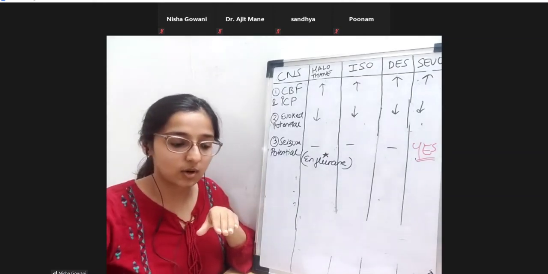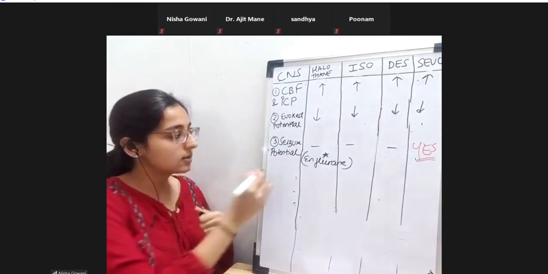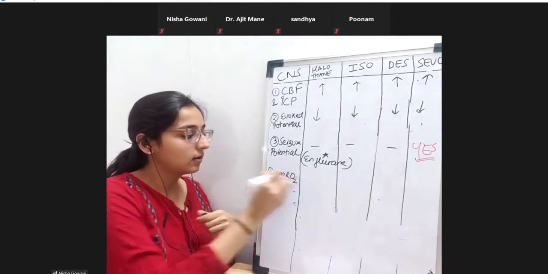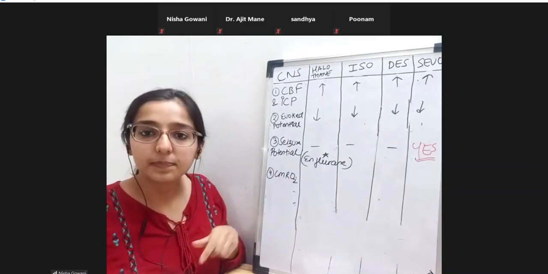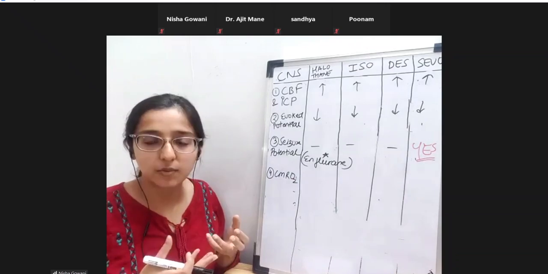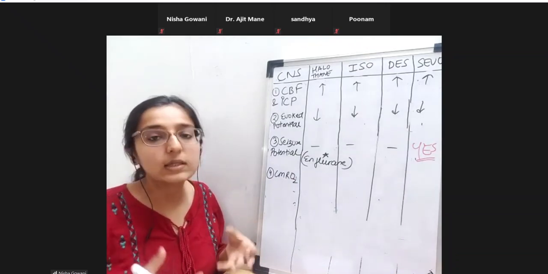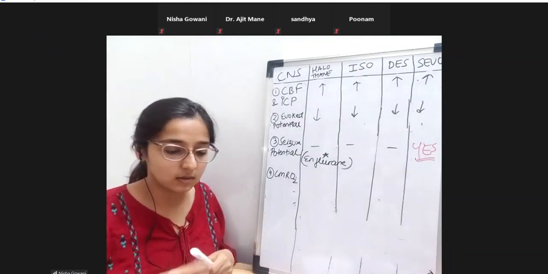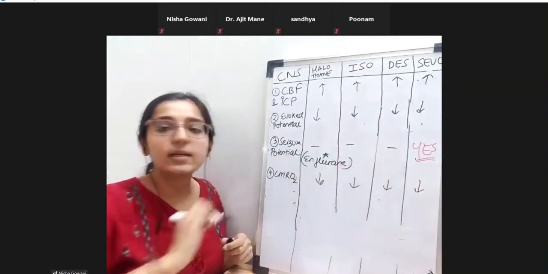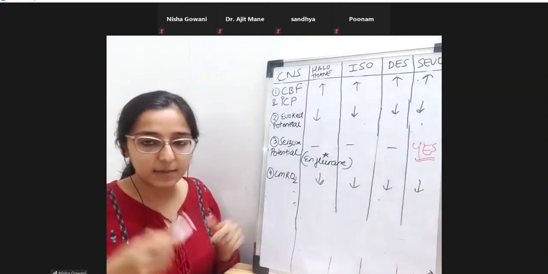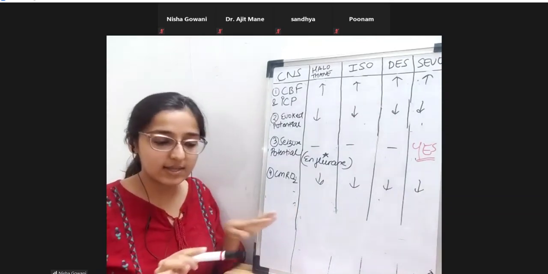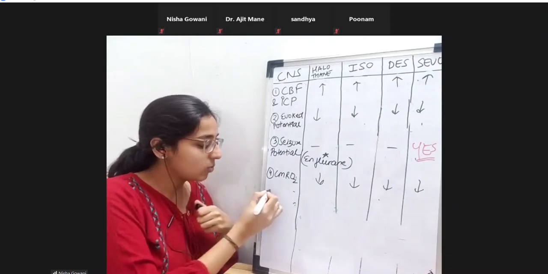Next is CMRO2, the cerebral metabolic oxygen requirement. Basically, I'm trying to tell you about the cerebral metabolism and the overall oxygen requirement. Will this increase or decrease? The cerebral metabolism will decrease. As the depth of anesthesia is increased, the metabolism will reduce and the oxygen requirement will reduce for all of them. Standard.